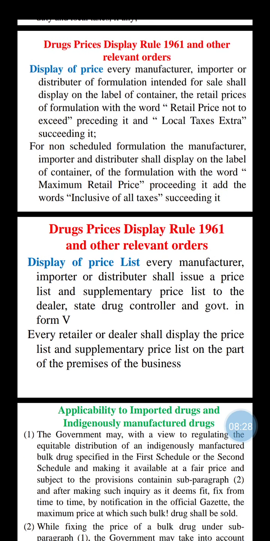Then last, display of price under the Drug Price Display Rule 1961 and other equivalent orders. In the display of a price list, every manufacturer, importer or distributor shall issue a price list and supplementary price list to the dealer, state drug controller and government in Form number 5. And every retailer or dealer shall display the price list and supplementary price list on a part of the premises of the business. So that is it for today's lecture.